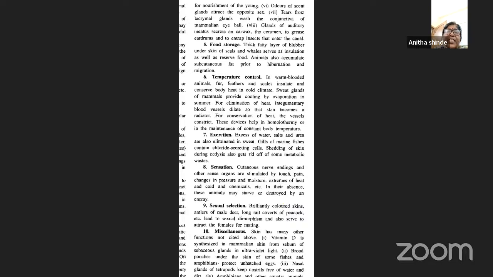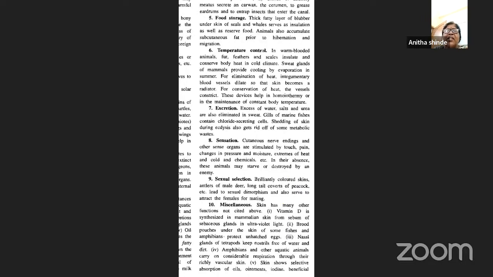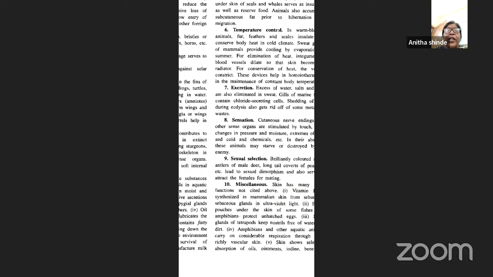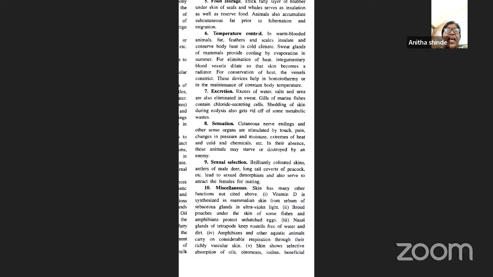The next is sensation. Even if you touch the skin, the skin gets sensation. So it also helps in the sensation mechanism. The cutaneous nerve endings as well as other sense organs present in the skin are stimulated by touch, pain, changes in pressure, moisture, extremes of heat and cold, as well as chemicals. In their absence, these animals may starve or may be destroyed by an enemy.